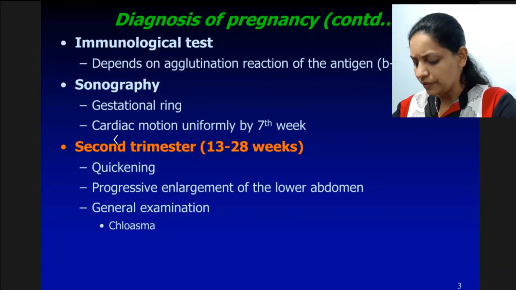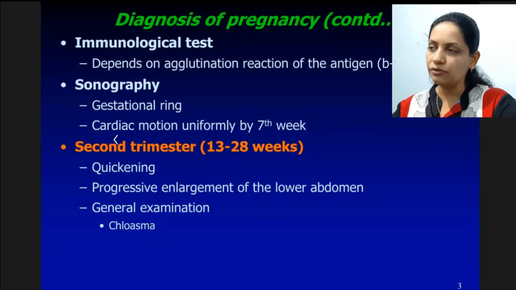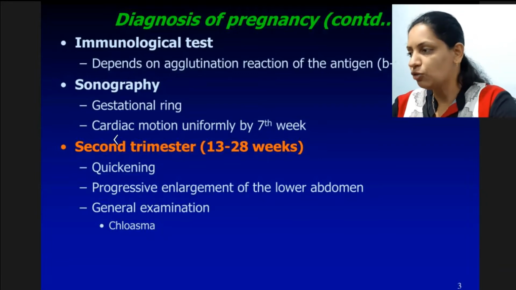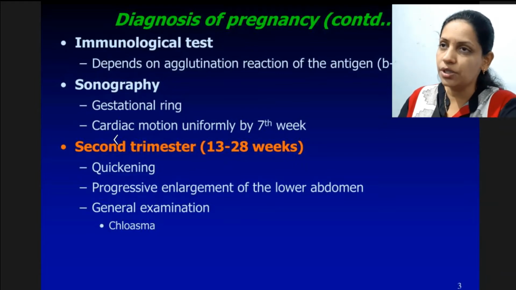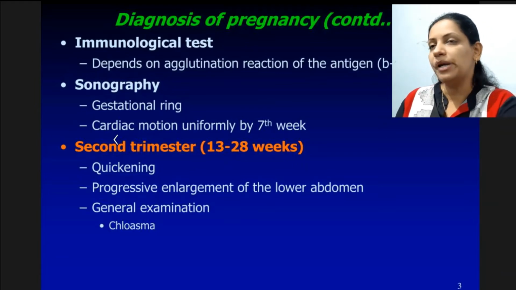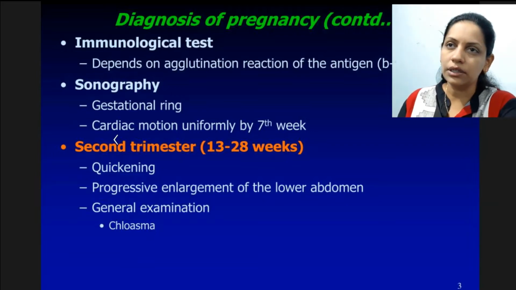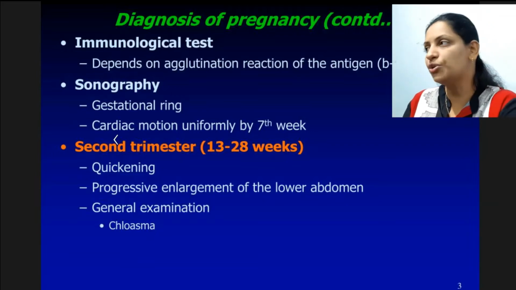So basically patient will complain of, some female may have this morning sickness or nausea, vomiting, especially if she is a primipara patient. Some patient may have a headache, weakness, fatigue, constipation, frequency of urination.